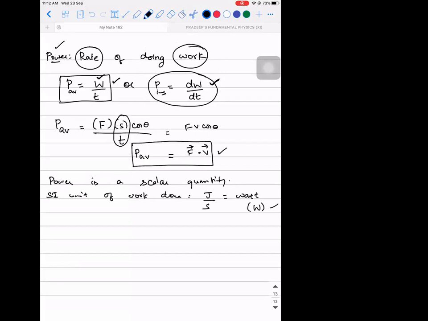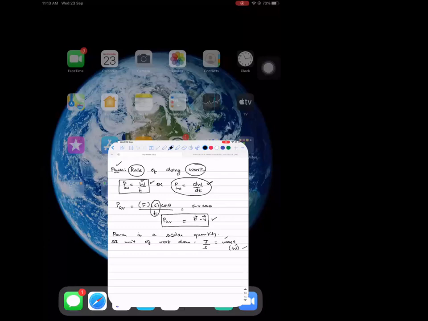Last year also you would have learned the commercial unit of energy when you learned about the units and all those concepts, kilowatt hour. Right? The SI unit of power is watt. It is named after a scientist, so that's why we are writing it as capital W. Am I clear? So this is one thing. Nothing much to speak about this.